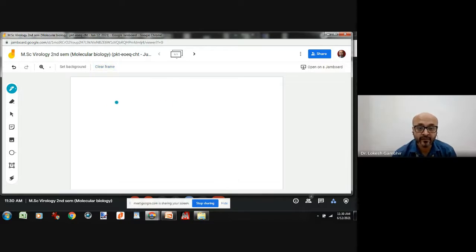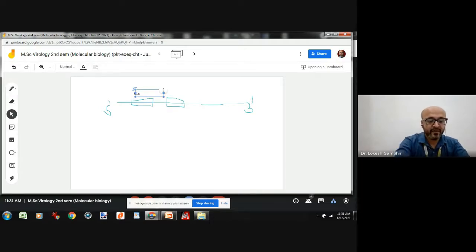How is it going on? There is a complete stretch, with a 5 prime and a 3 prime. This linear primary structure of tRNA has certain complementary sequences in between. How is it a complementary sequence? Suppose we have here A, U, G, C, G. Its complementary sequence is present here, that is U, A, C, G, C.